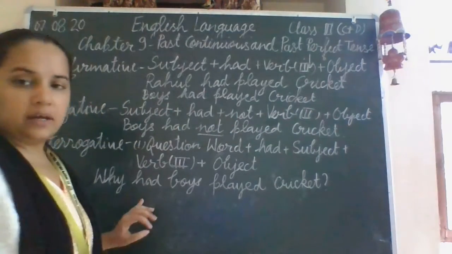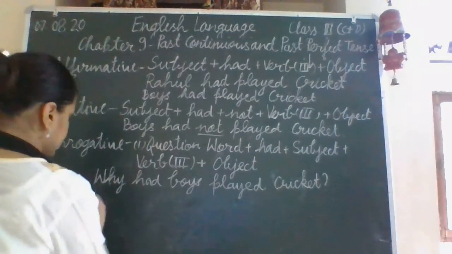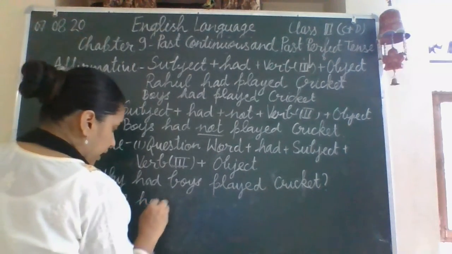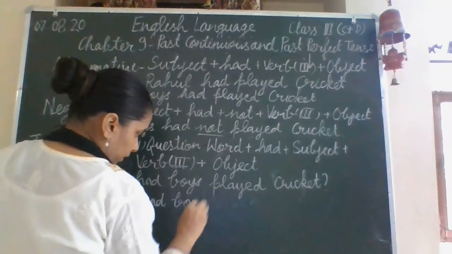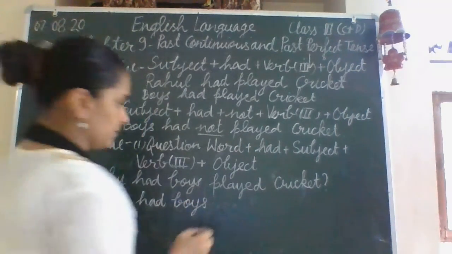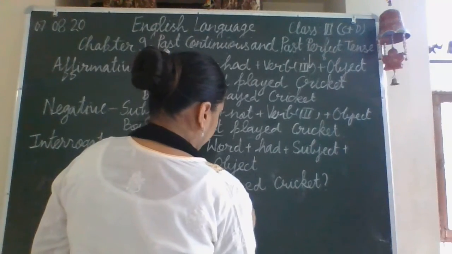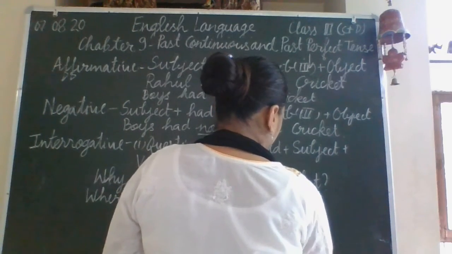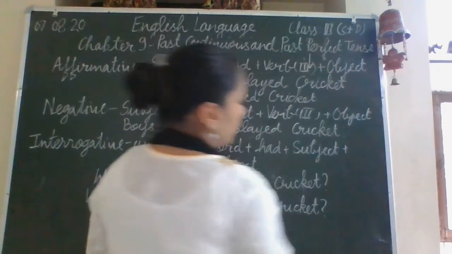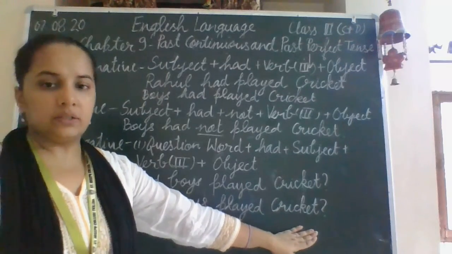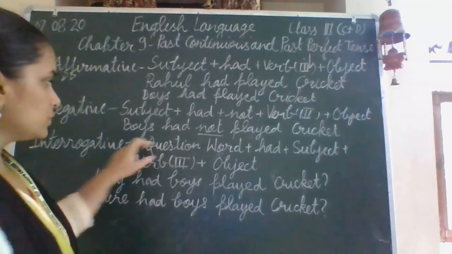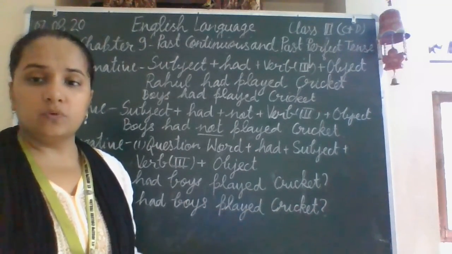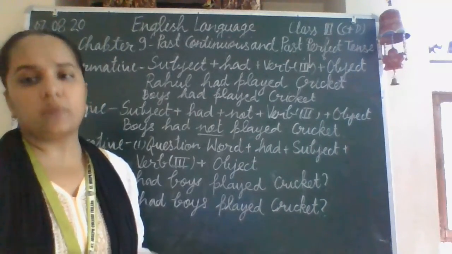Or if you see that everywhere I am using why, let's take another example. Where had boys played cricket? And don't forget to put the question mark at the end of the interrogative sentence. So we can use any of the question words: why, where, what, whom, which, any of the question words.